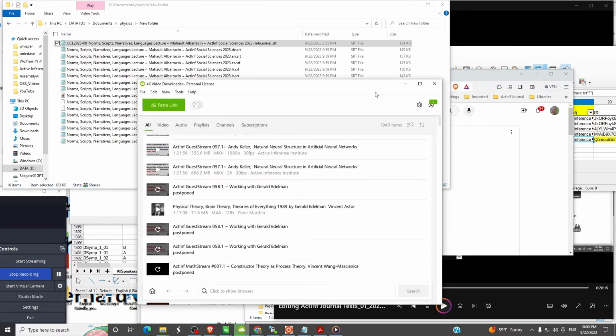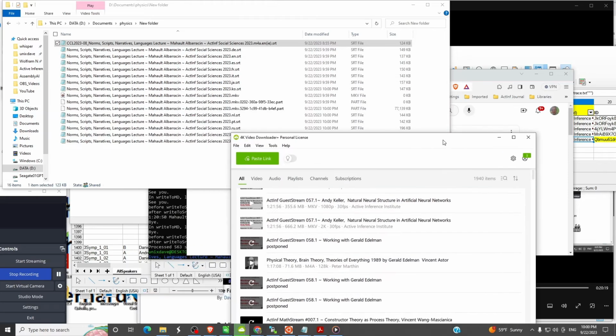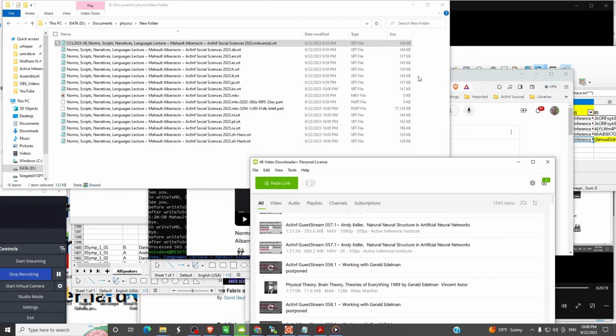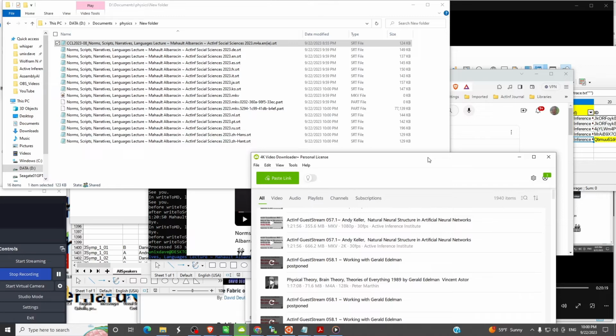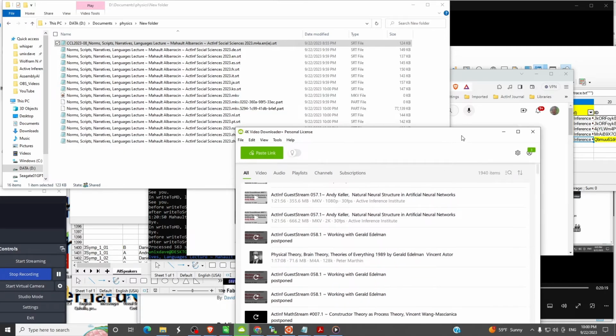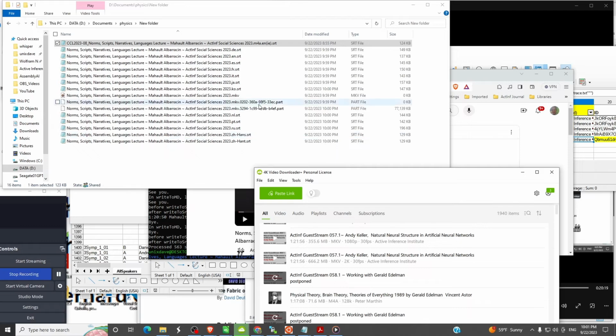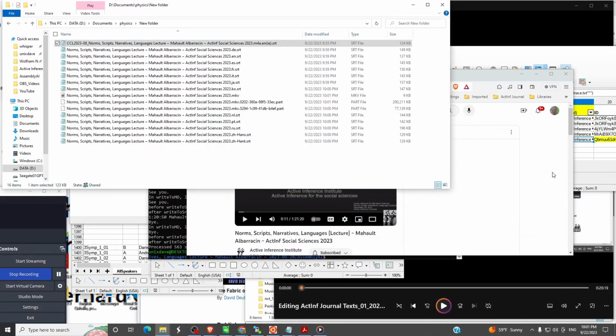It seems to think it's finished, but I don't think. Yes, indeed. Let's see what's happened. Has it completely finished? It looks confused. It looks like it's not actually downloading the MKV. I think that's okay, because for what we're doing right now, we only want to get these SRTs. So, to keep things simple, I said 4K video downloader could get confused. I'm going to simply shut it so it doesn't stomp on me.